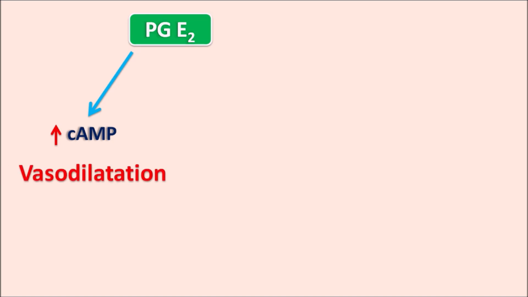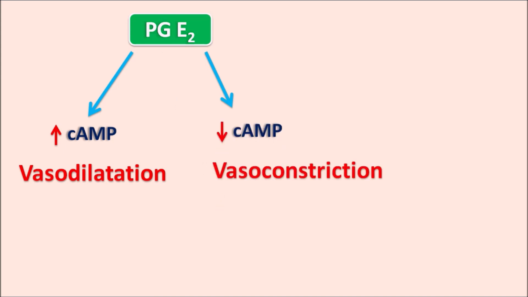At the same time, it can also act by decreasing the cyclic AMP levels, which produces the vasoconstriction. Here, this PGE2 produces both vasodilatation as well as vasoconstriction through different types of receptors. When it acts through the EP2 and EP4 receptors, it produces a vasodilatation. And when it acts through the EP1 and EP3 receptors, it produces the vasoconstriction.